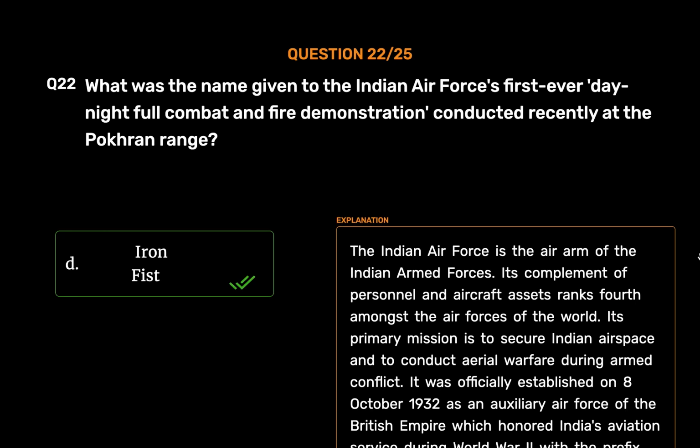Iron Fist. The Indian Air Force is the air arm of the Indian Armed Forces. Its complement of personnel and aircraft assets ranks fourth amongst the air forces of the world. Its primary mission is to secure Indian airspace and to conduct aerial warfare during armed conflict. It was officially established on the 8th of October 1932 as an auxiliary air force of the British Empire, which honored India's aviation service during World War II with the prefix Royal.